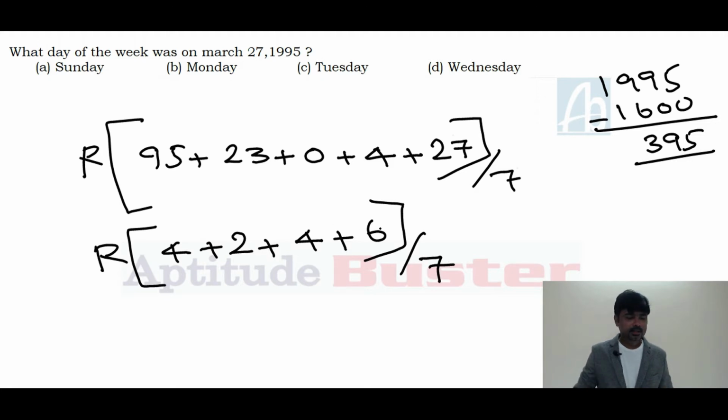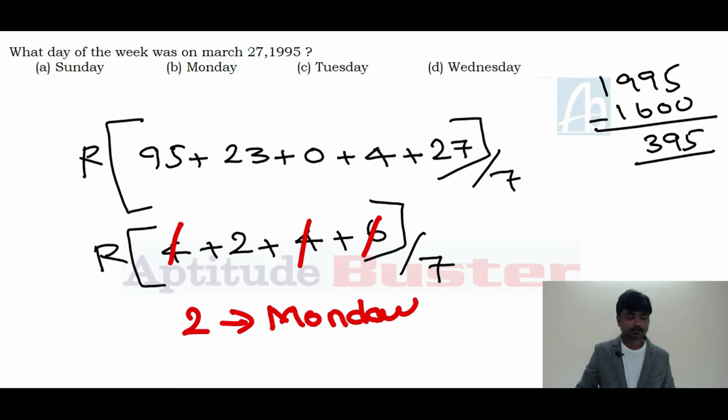Now you can add 6 plus 4, 10. 10 plus 4, 14. 14 divided by 7, the remainder is 0, right? So what's the rest? The rest is 2. 2 means the answer is Monday. If the remainder is 2, the answer is Monday.